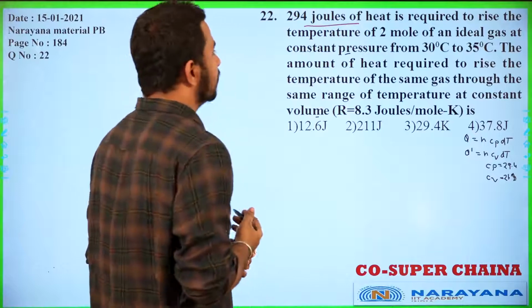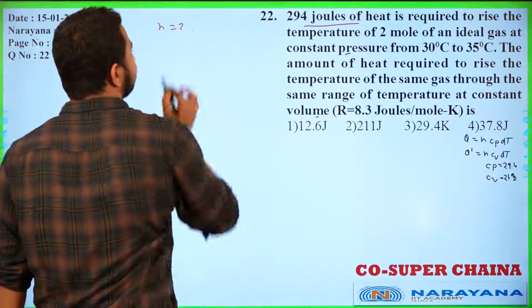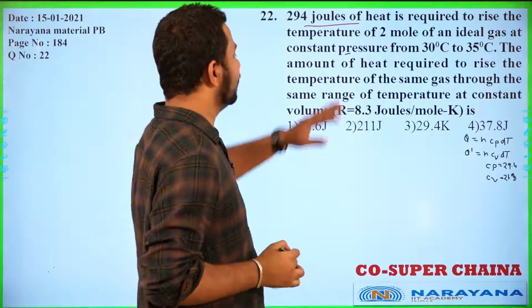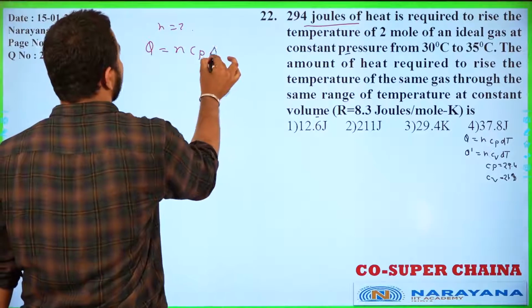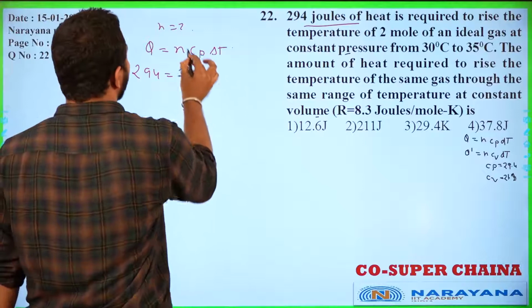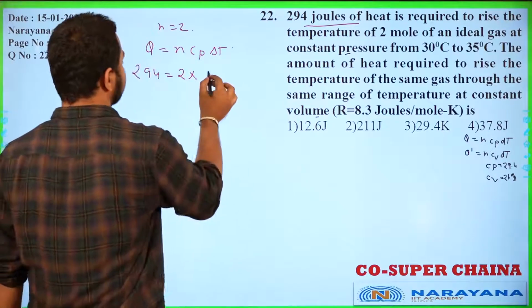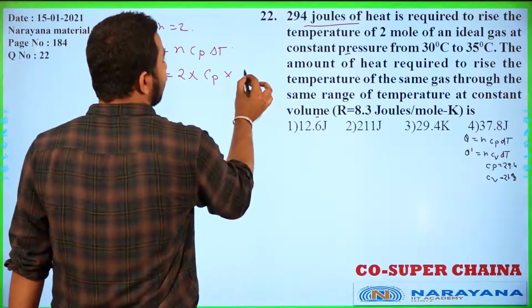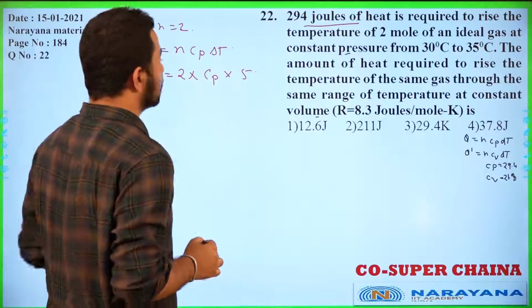294 joule of heat is required to raise the temperature of 2 mole. So n is given as 2. 294 joule of heat is given. So Q can be written as nCp delta T. This is given as 294, n is given as 2, and delta T is given as 5. So from here if you calculate, we can calculate the value of Cp here.